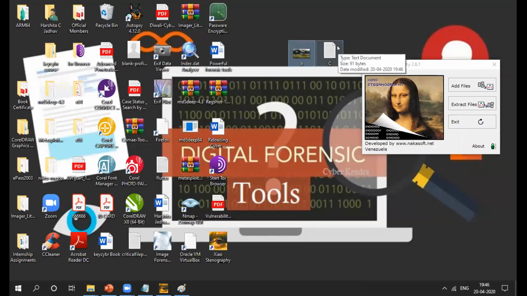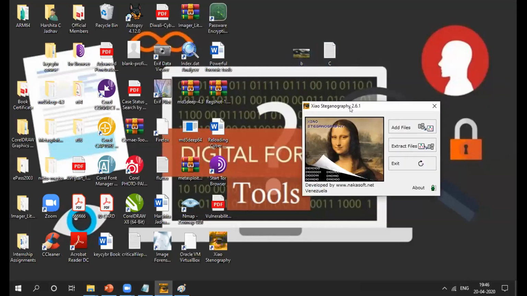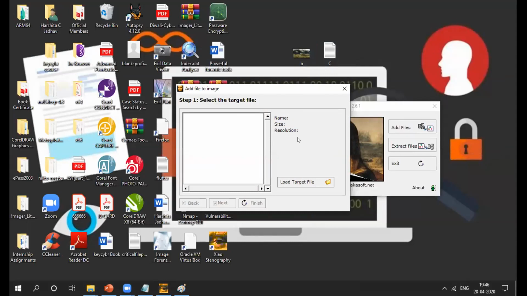So after that, what will be the next process? Okay, the Xiao steganography tool, you can download it from Google. It will be available, and yes, it is free of cost. So I'll add files. Okay, first select the target file, right? So I'll load the target file.